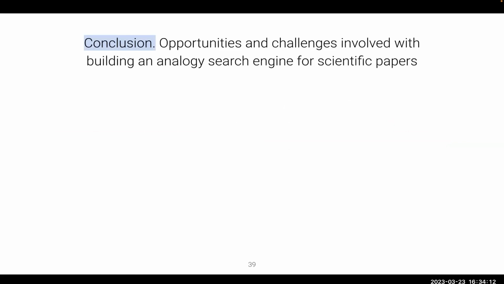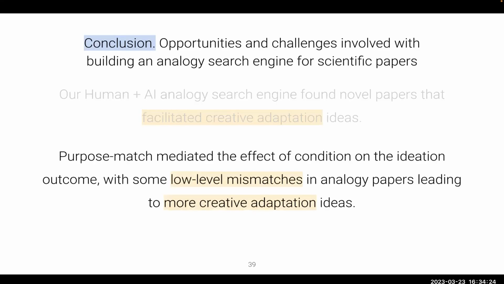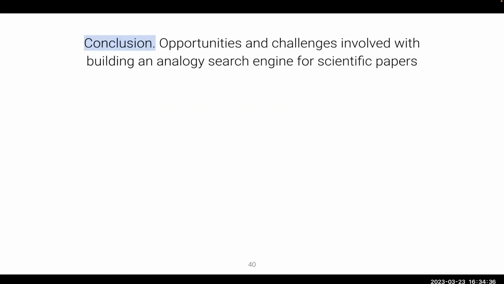To conclude, we have investigated the opportunities and challenges involved with building an analogy search engine for scientific papers. Our human plus AI analogy search engine found novel papers that facilitated creative adaptation ideas, while purpose match mediated the effect of condition on the ideation outcome, with some low-level mismatches in analogical search papers leading to more creative ideas. We also identified challenges involved with knowing what mismatches were beneficial to creative adaptation.